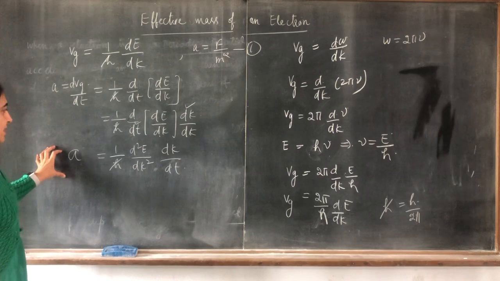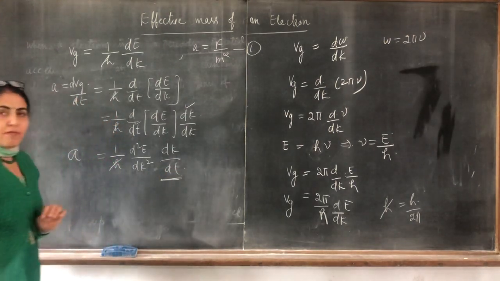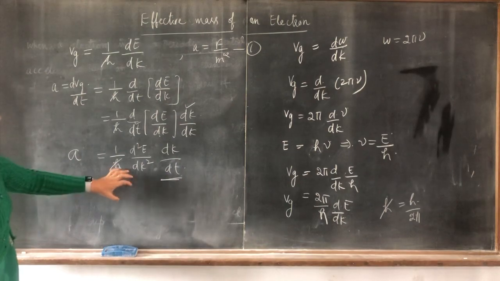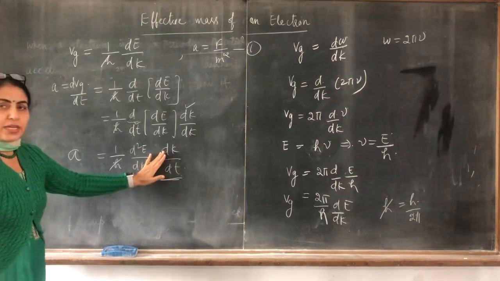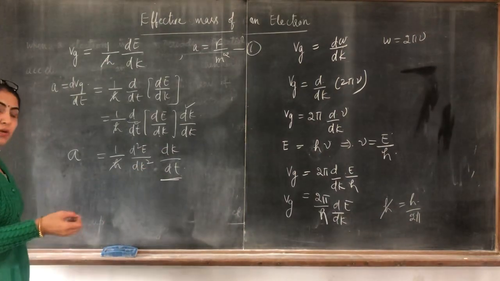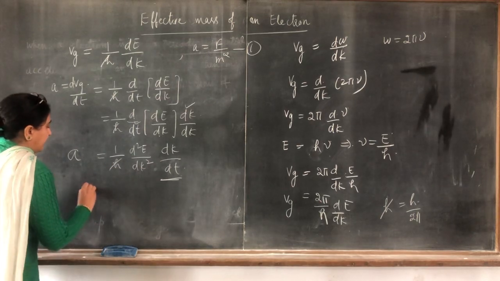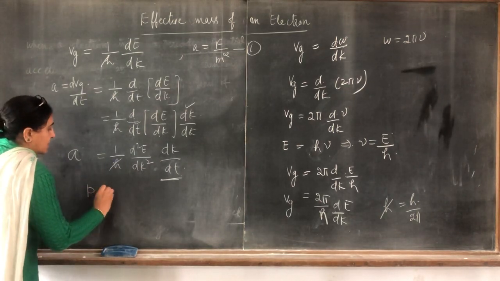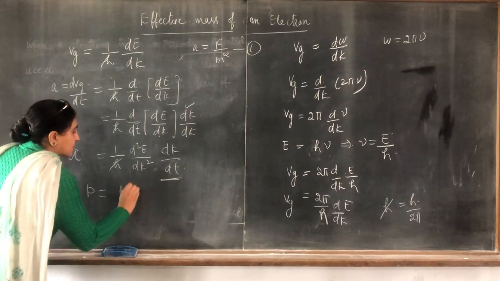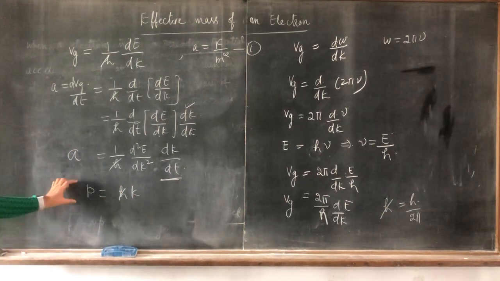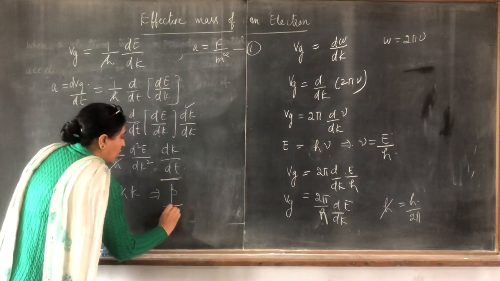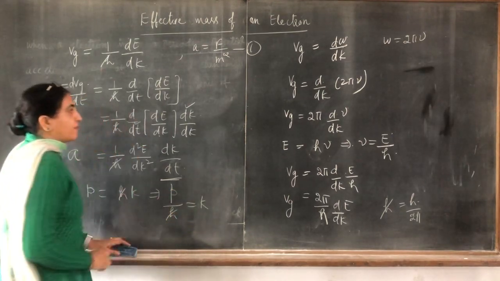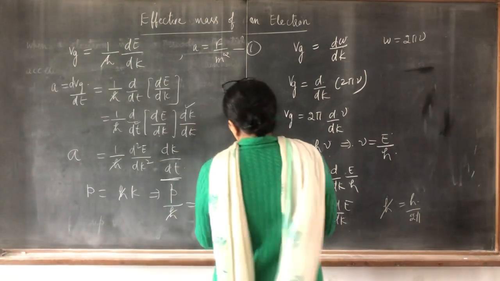Now to solve this acceleration, we want the value of dk by dt, because we want F here to compare. So solve for dk by dt. You know that according to modern theory, if p is the linear momentum, then p is equal to h cross k. First write it as p over h cross, that is equal to k.